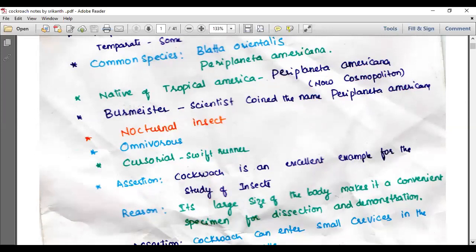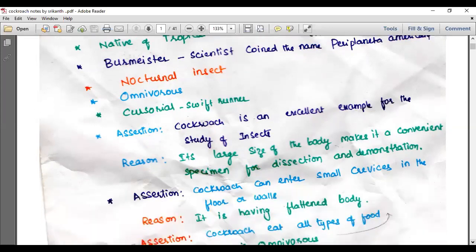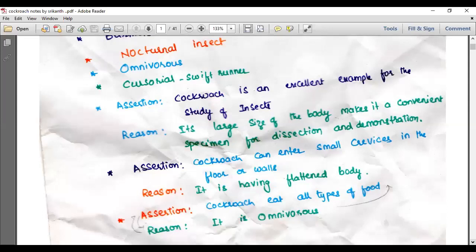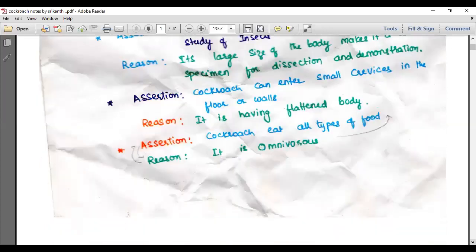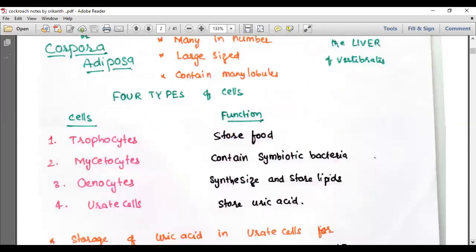Next, it is a nocturnal insect, that means active during night time, inactive during daytime. Omnivorous insect, it eats all types of food material. Cursorial, which means swift runner. It is an excellent example for the study of insects because of its large-sized body, which makes it a convenient specimen for dissection and demonstration. It can enter small crevices in the floor or walls because of its flattened body. It is omnivorous in nature because it eats all types of food. So that is the introduction of the cockroach.